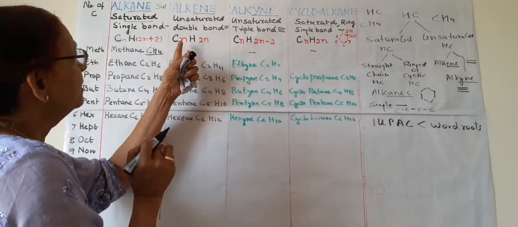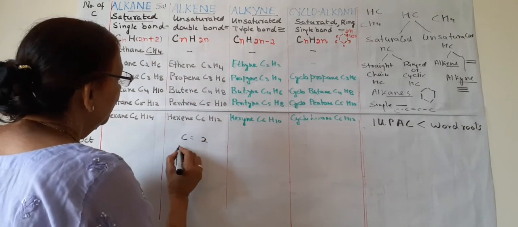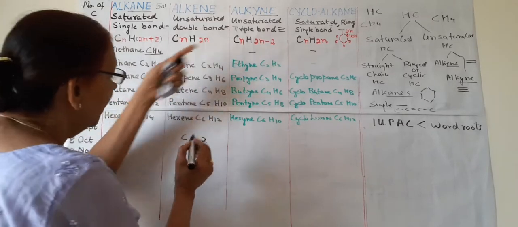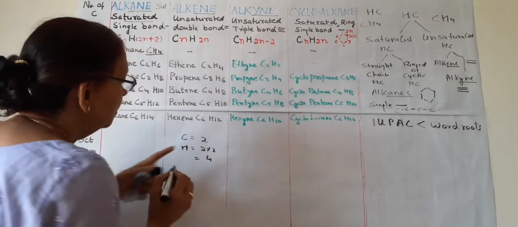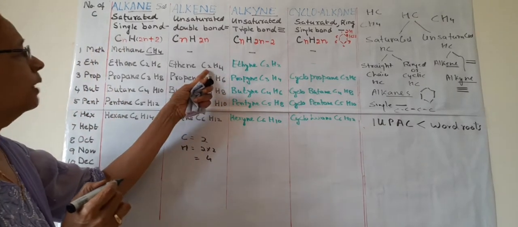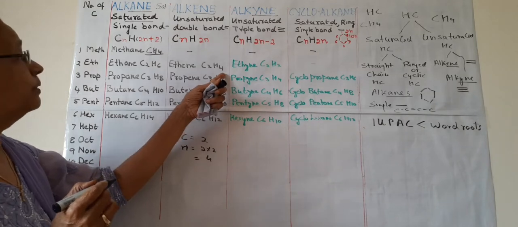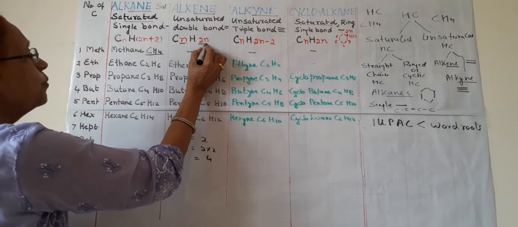The general formula is CnH2n. C is equal to 2, so H should be 2n, 2 into 2 is equal to 4. So 2 carbon and 4 hydrogen. So now you understand what is this n and what is this 2n.